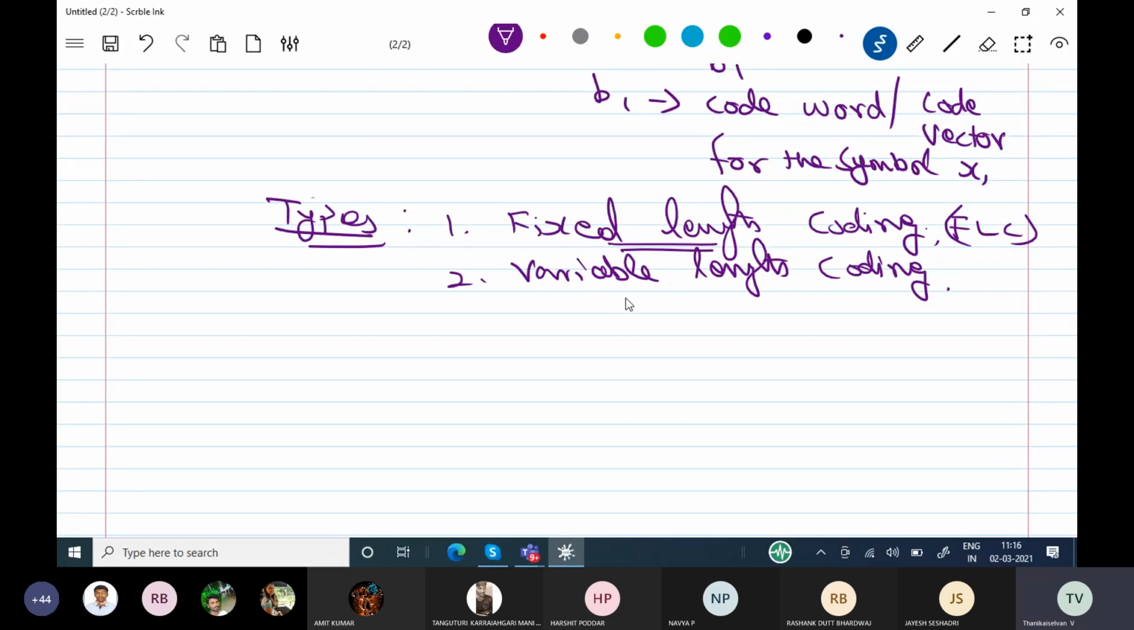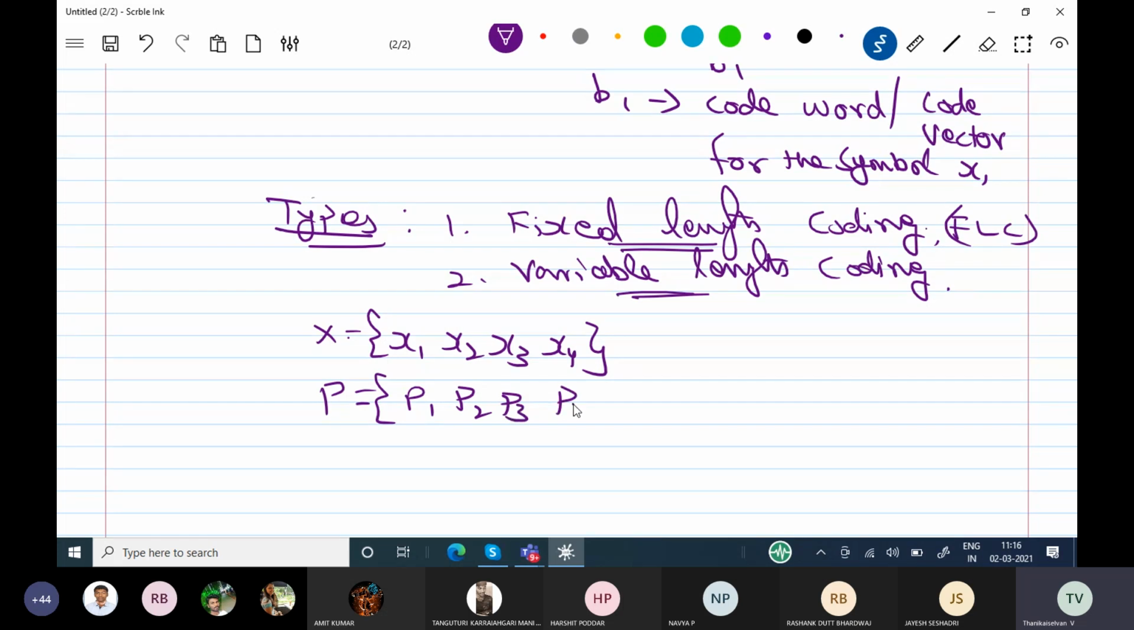Disadvantages. Just we will see the coding process. What is the variable length coding? Take the same example where X is equal to x1, x2, x3 and x4, and probabilities are going to be P1, P2, P3, P4. We have 4 probabilities available.